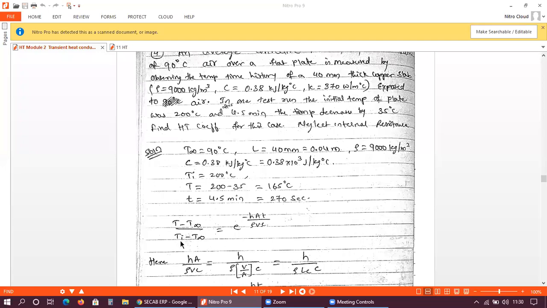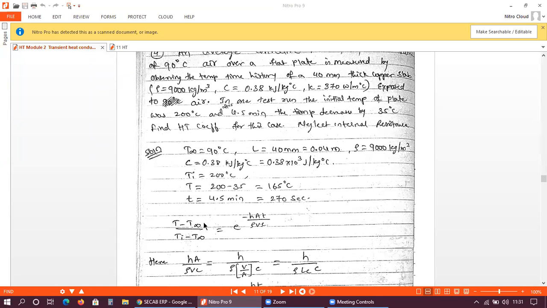Ti is the initial temperature of the plate, T infinity is the temperature of the fluid into which it has been placed, and T is the temperature at that time instant. In this problem, after 4.5 minutes this temperature value is given, that is 165 degrees Celsius.